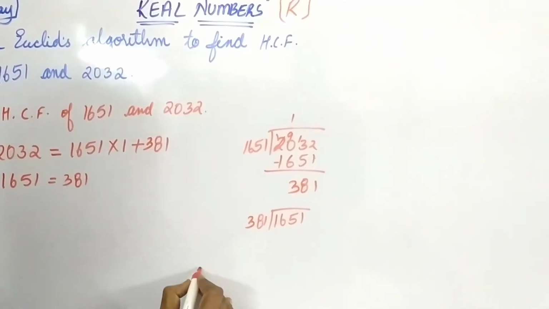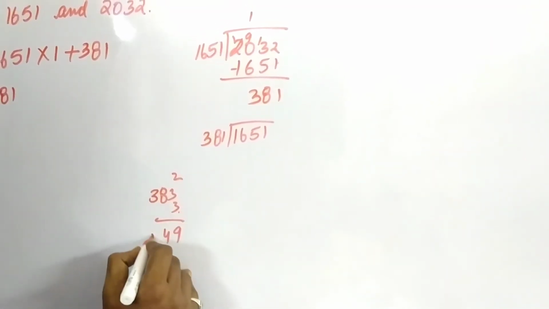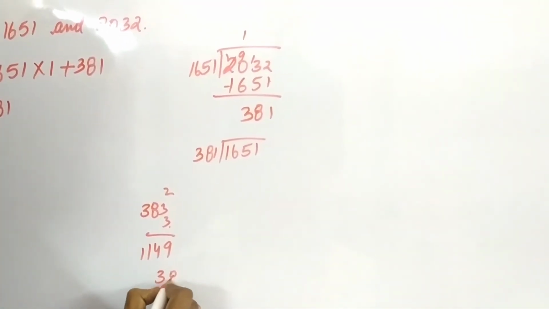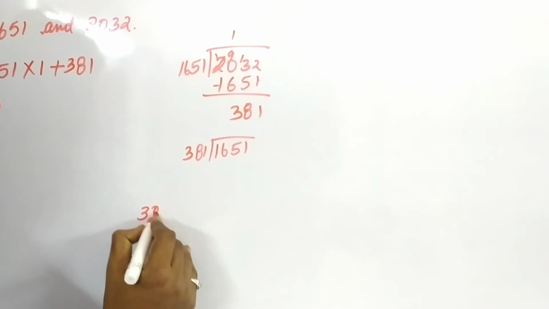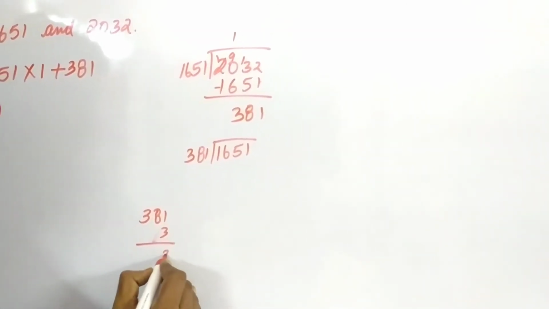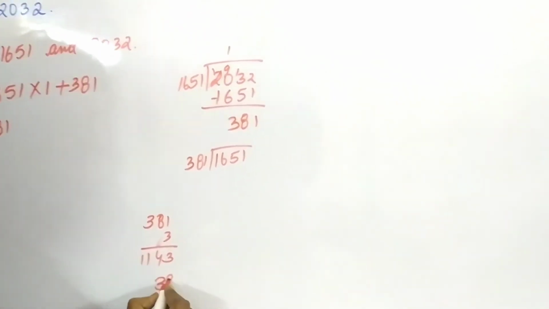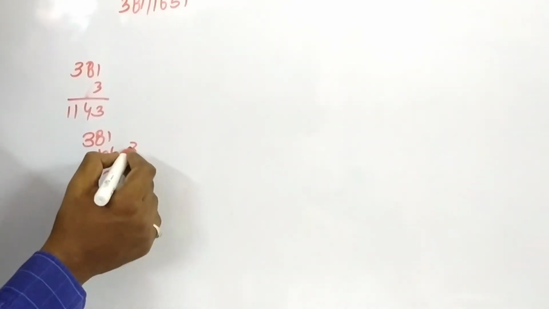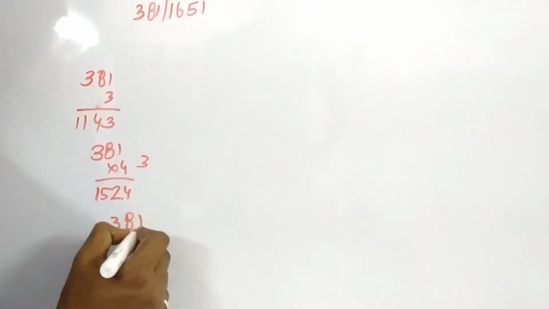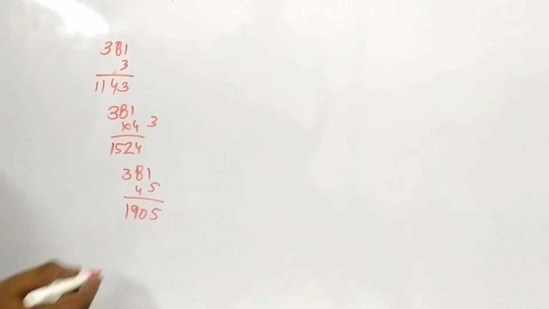We'll try. 3 3s are 9, 3 8s are 24, 3 3s are 9, 10, 11. 381 4s are 4 1s are 4, 4 8s are 32, 4 3s are 12, 13, 14, 15. 5s are 5 8s are 40, 5 3s are 15 plus 4, 19, not 5.